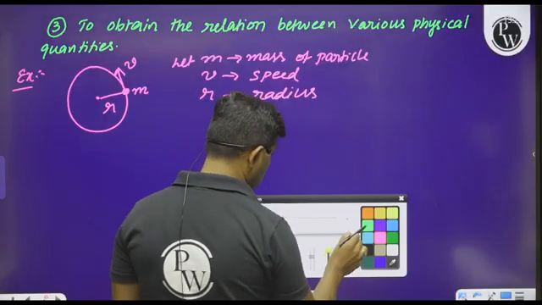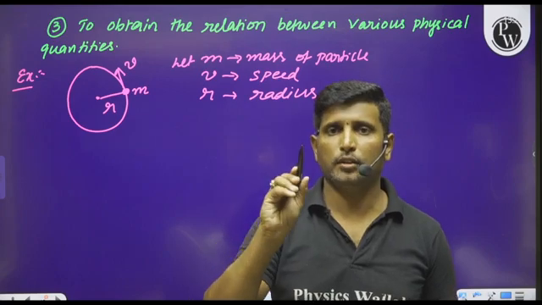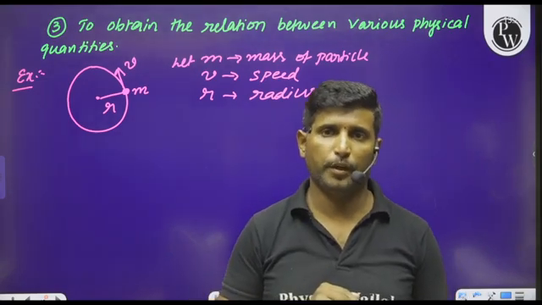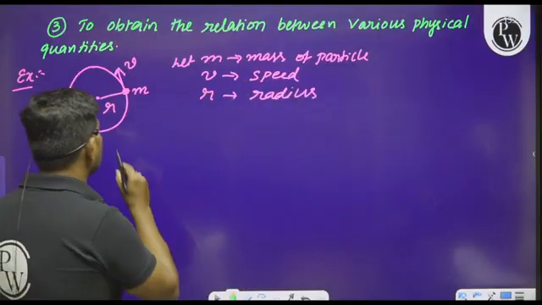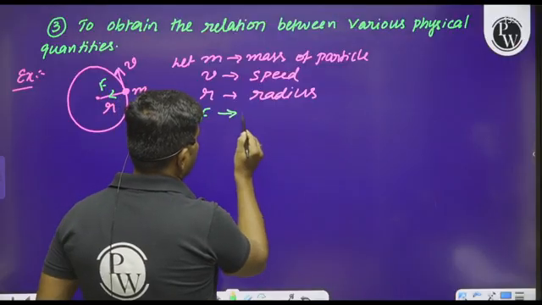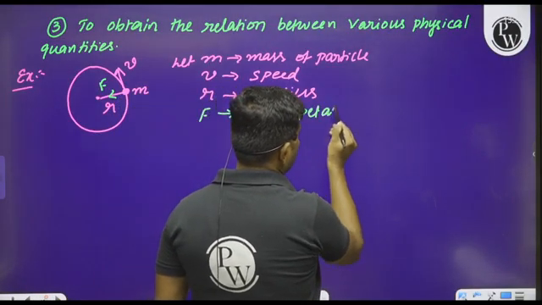And one should know that whenever a particle is moving in a circular path, it must possess the centripetal force. That centripetal force always acts towards the center. Therefore, F represents the centripetal force.